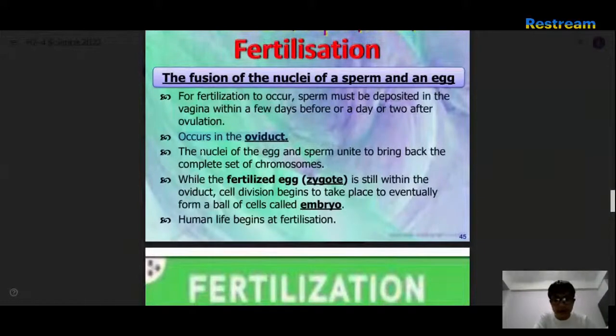As you covered, the nuclei of the egg and sperm unite to bring back the complete set of chromosomes, which is your 46 chromosomes. Whoa. Fertilized egg, the zygote. Still within the oviduct, cell division takes place, eventually forming a ball of cells called the embryo. So there are different things: ovum, zygote, embryo.